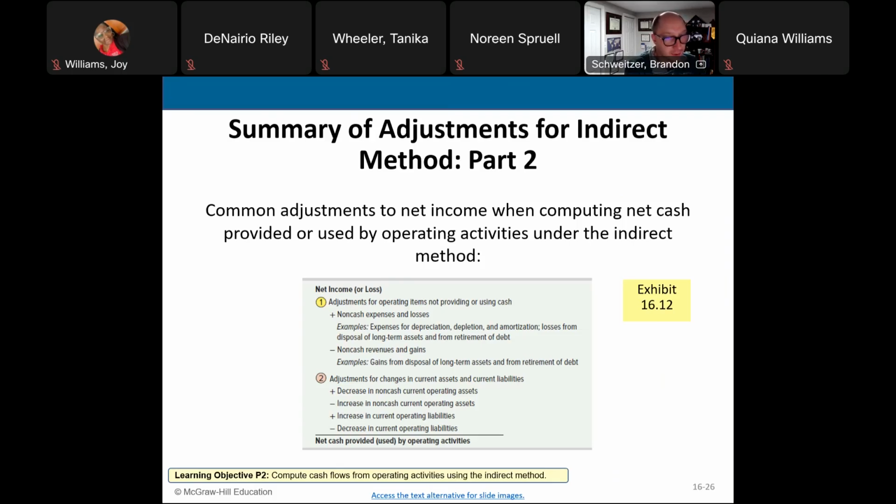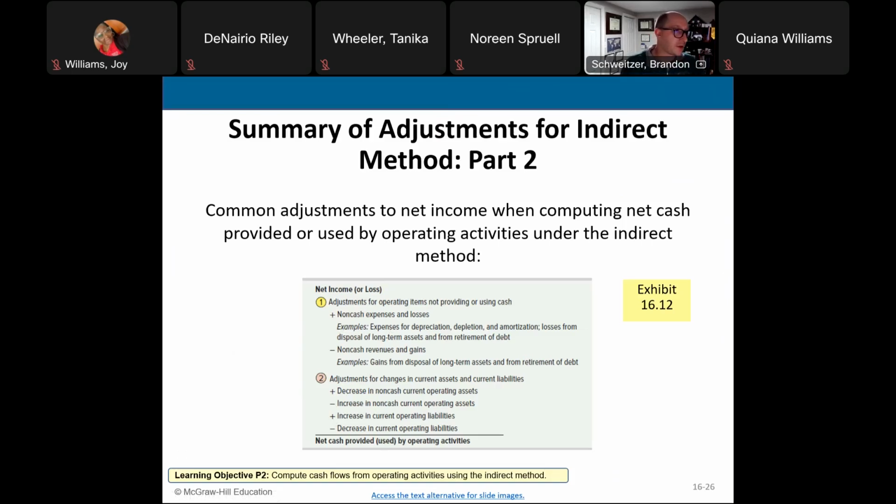Then step two is we add in the non-cash current operating assets and current liabilities and subtract out the decrease from current operating assets and current liabilities. And that drives us to the net cash balance. I like this slide because it's a really nice summary of the indirect method, and I think this is probably the best slide to help you work through that formula.